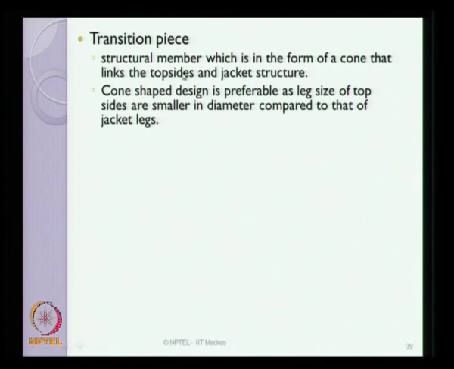The top side and the jacket are interconnected by a piece which is conical in shape, which locks the deck to that of the legs. This piece is what we call a transition piece. It is a cone-shaped design piece, which is preferable as the leg size of the top sides is smaller in diameter compared to that of the jacket legs.